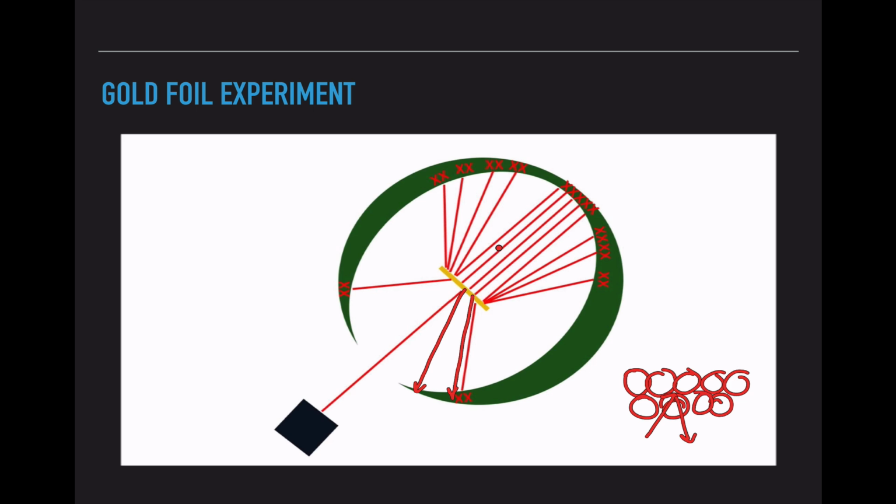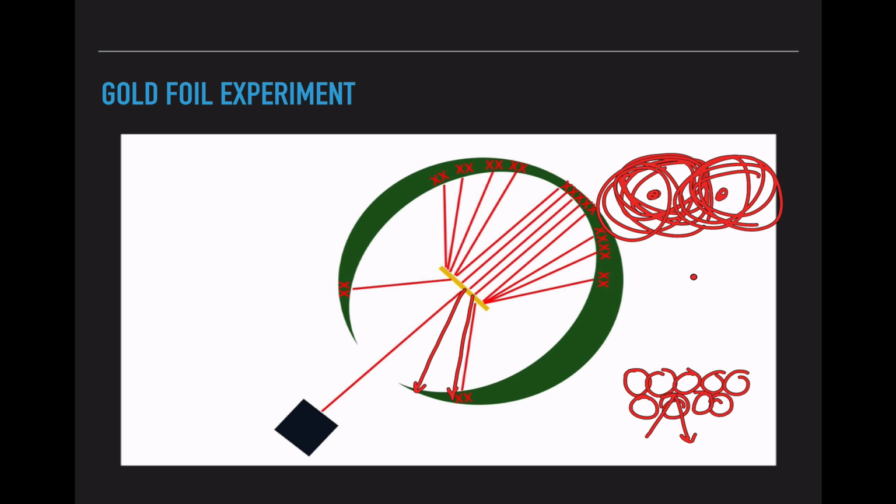Since most of the particles did go straight through, Rutherford was able to decide that each atom would have a high-density nucleus with an electron cloud around it. And when he shoots the particles, if they go straight through the middle, they're going to go straight through to the other side. If they go close to that nucleus, they're going to veer to the right or to the left. So instead of these solid sphere walls, we have these walls that have a high density area right in the middle, but mostly clear space around them.